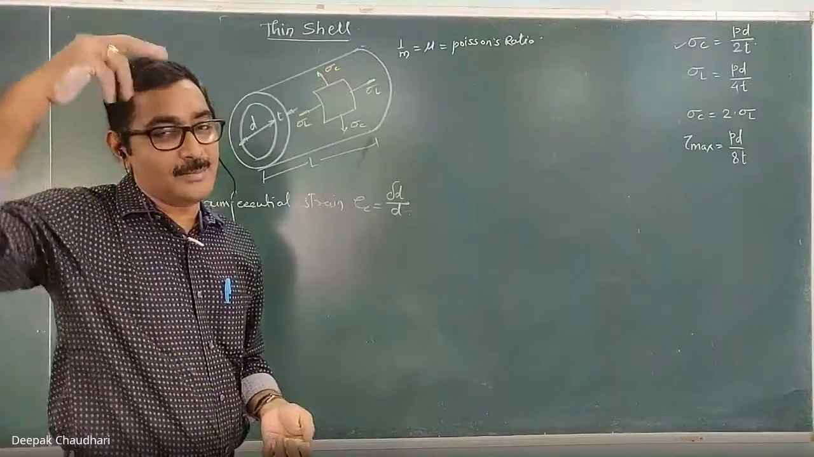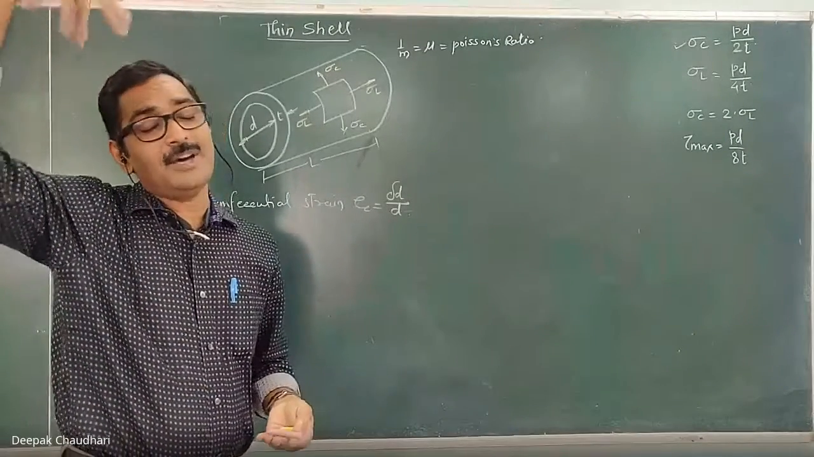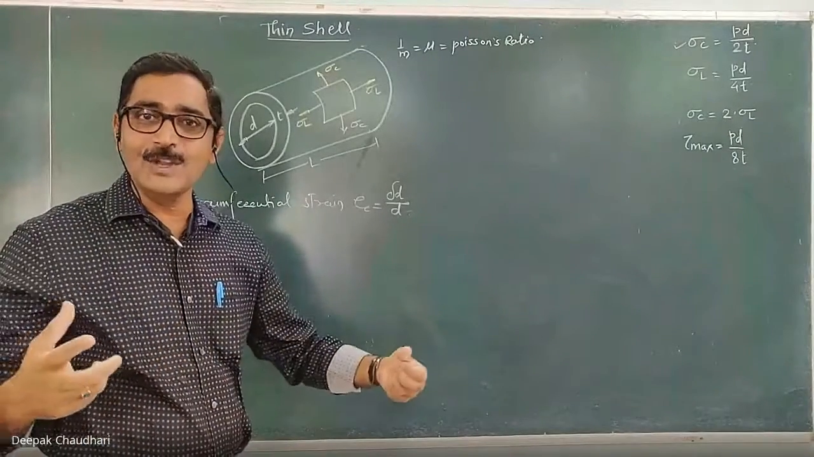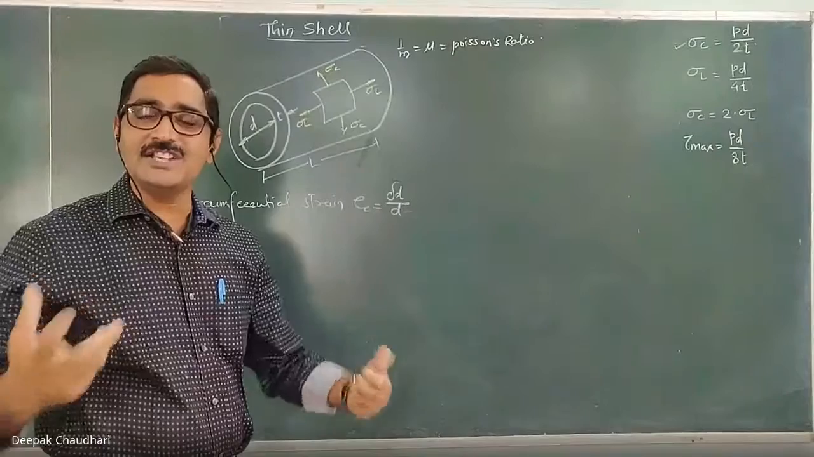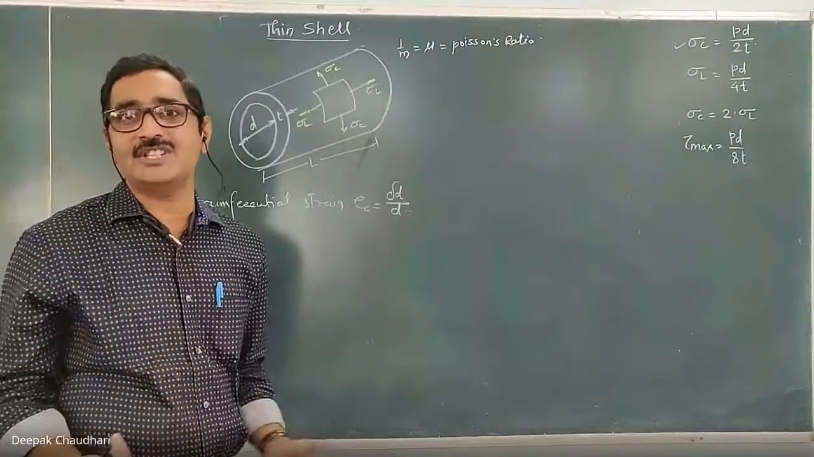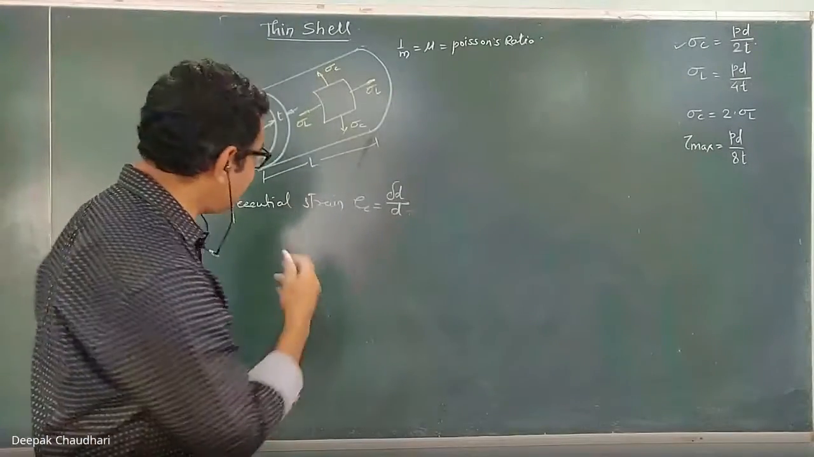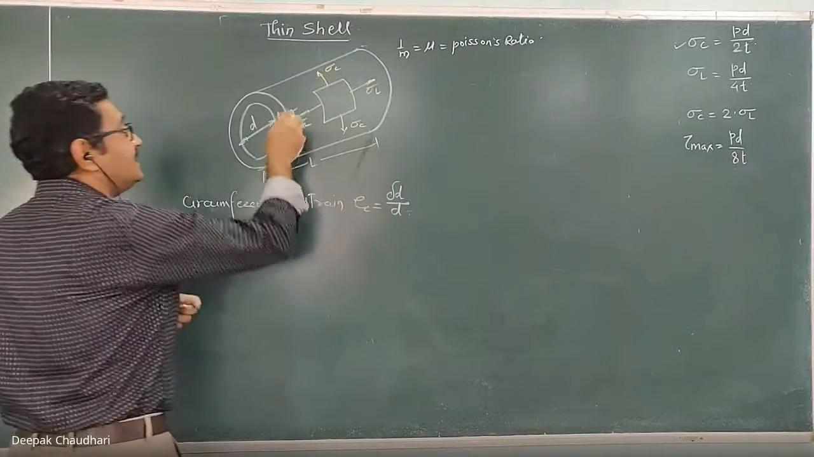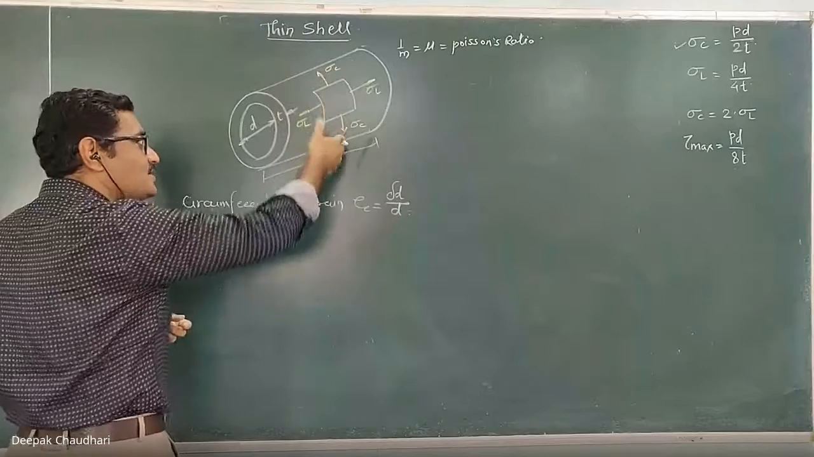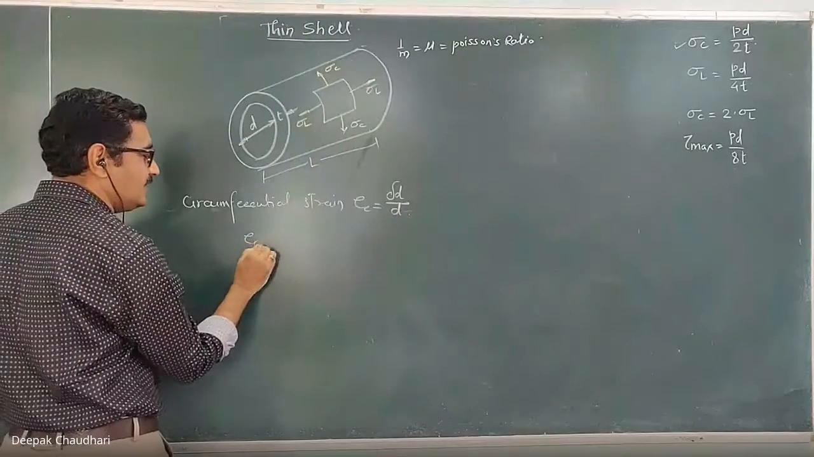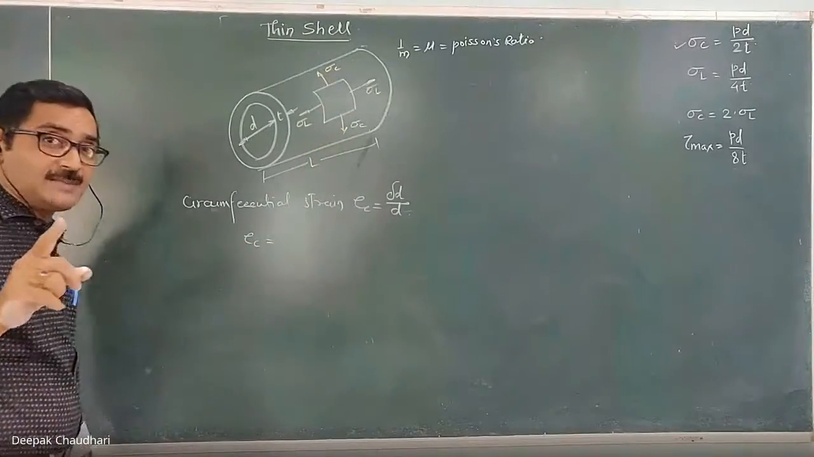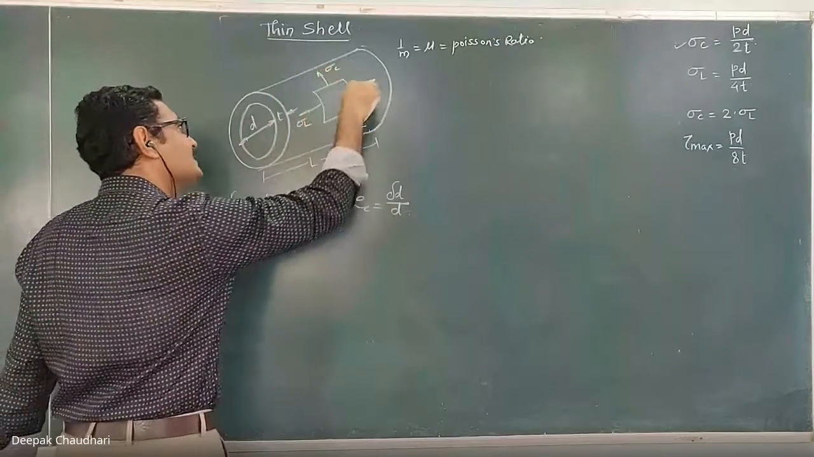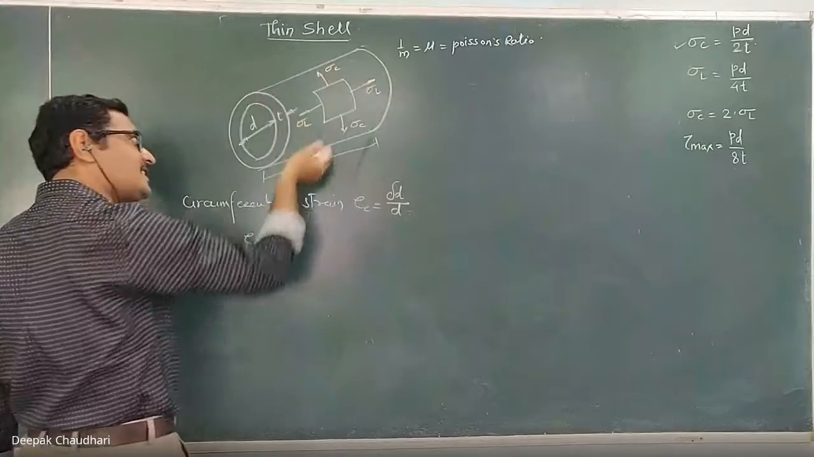Just remember what we have studied in the first lesson. When triaxial loading is there, how do we calculate the change in length, change in breadth, or change in width? The same concept we have to use here. Now we have to calculate the resultant strain in the circumferential direction, which is the strain because of the sigma c as well as the strain because of the sigma L in the circumferential direction.